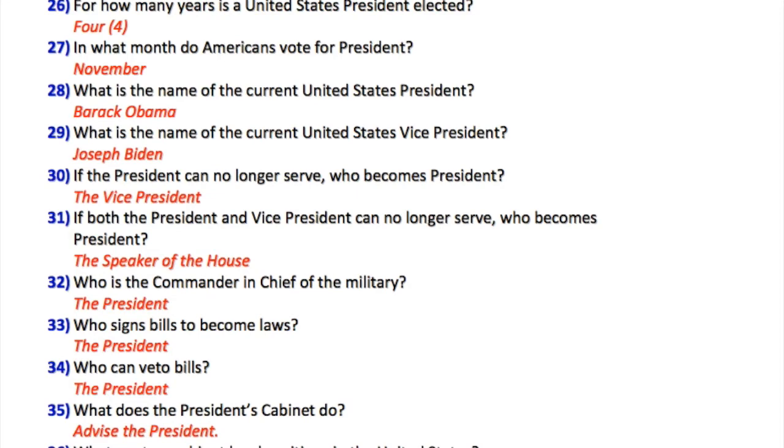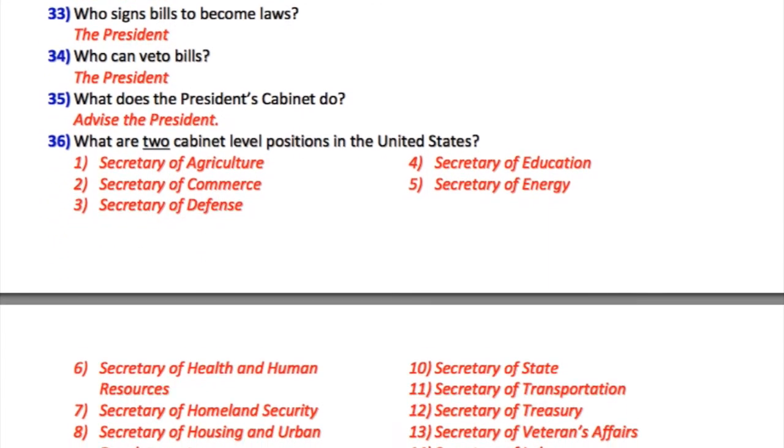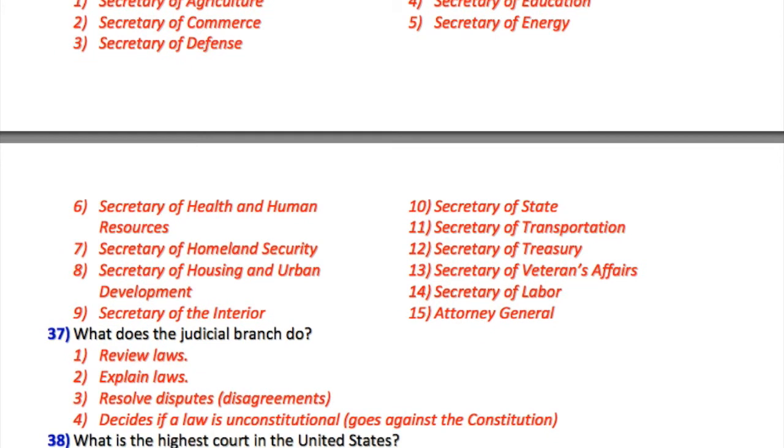35. What does the president's cabinet do? Advise the president. 36. What are 2 cabinet-level positions in the United States? 1. Secretary of Agriculture. 2. Secretary of Commerce. 3. Secretary of Defense. 4. Secretary of Education. 5. Secretary of Energy. 6. Secretary of Health and Human Resources. 7. Secretary of Homeland Security. 8. Secretary of Housing and Urban Development. 9. Secretary of the Interior. 10. Secretary of State. 11. Secretary of Transportation. 12. Secretary of Treasury. 13. Secretary of Veterans Affairs. 14. Secretary of Labor.